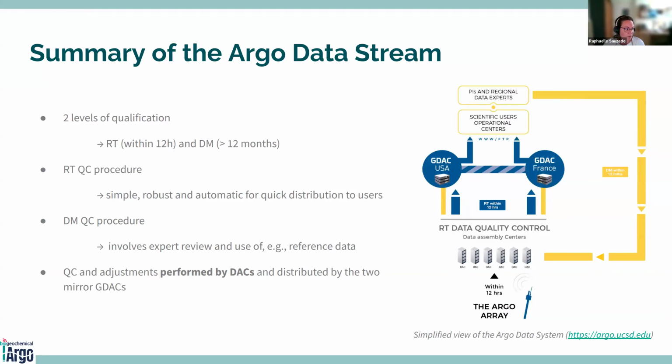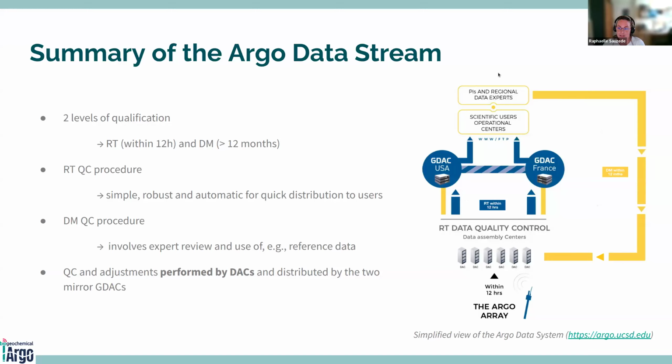And we have two global data assembly centers, two GDACs, that are in charge to collect the data from the different DACs and to provide the access to the data to the users, to scientific users and operational centers. The two GDACs synchronize their database every day.